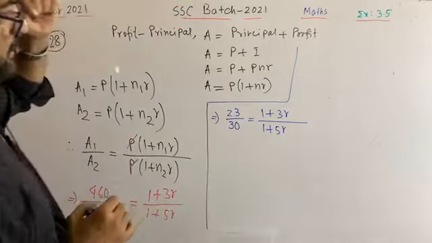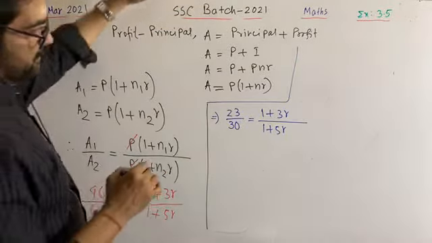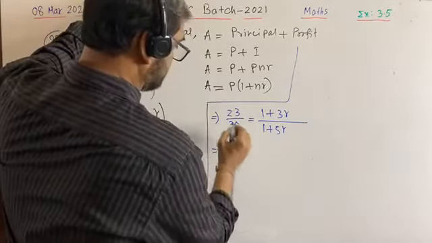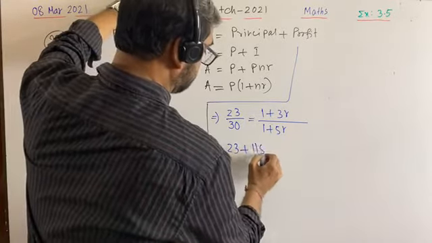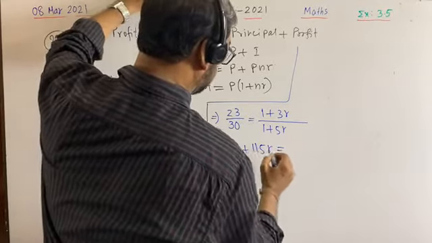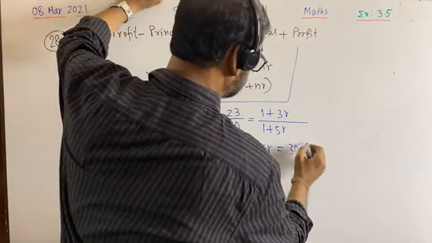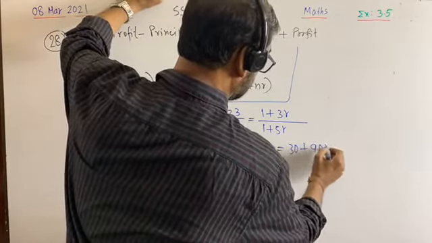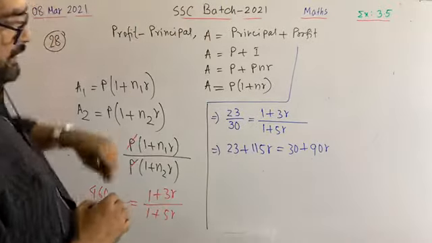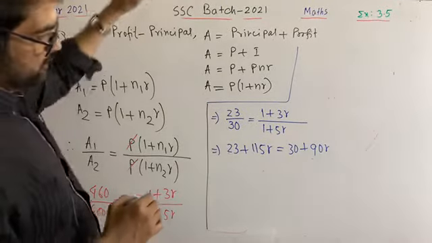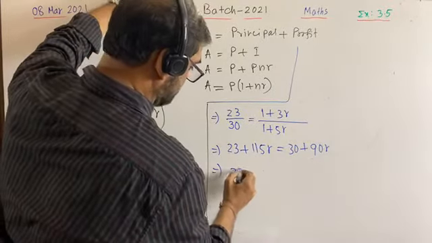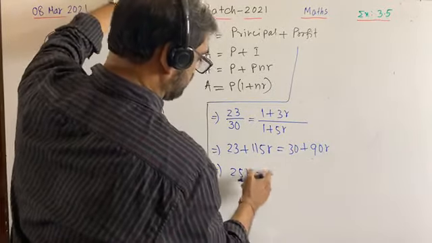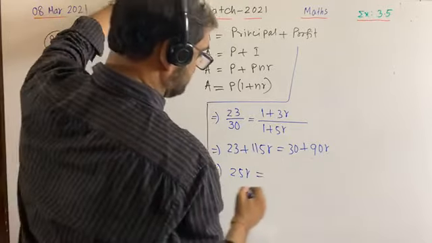Now you multiply. That means we are getting here 23 plus 115R is equal to 30 plus 90R. Now if we calculate, we will get 115 minus 90, that is 25R, is equal to 30 minus 23, that is 7.